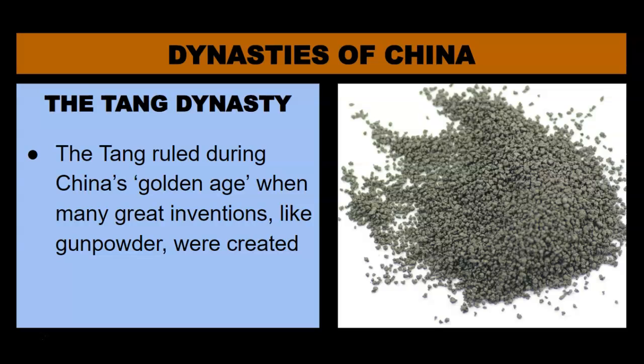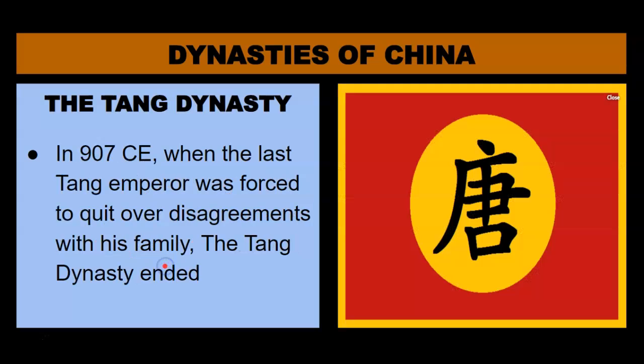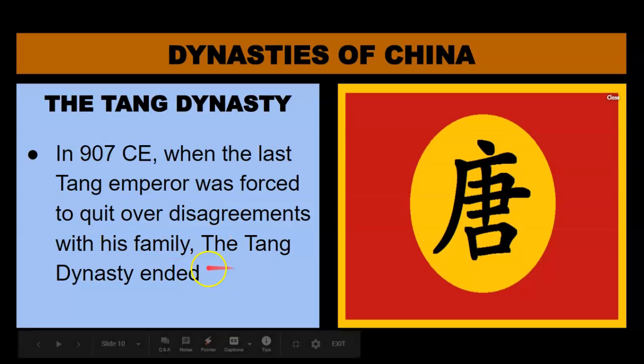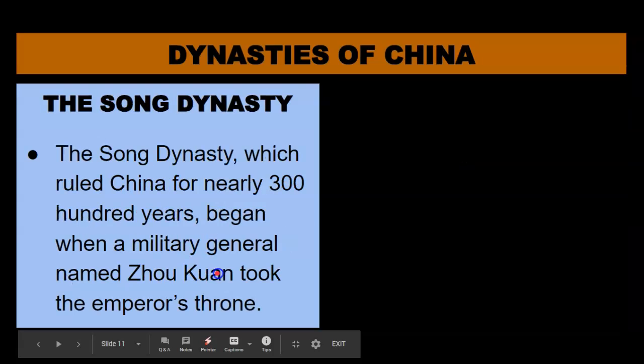Really great, essential questions that we're going to examine at least a little bit later on. Okay, moving on. The Tang Dynasty ended in 907 when the last Tang emperor was forced to quit over disagreements with his family. When he had those disagreements, the Tang Dynasty ended. So the golden age of Chinese learning came to an end.